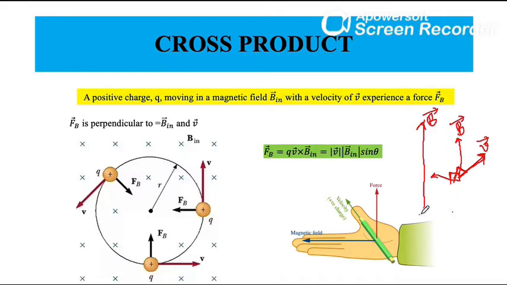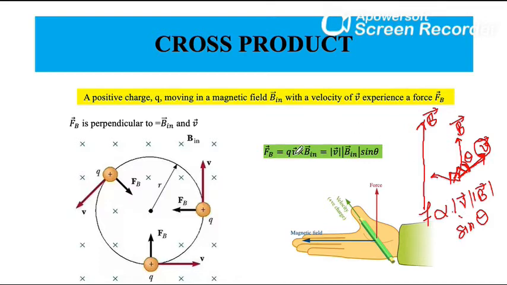Okay, so force is proportional to magnitude of the number associated with V, the length of B, into sine of this angle between motion and magnetic field. It is theta. Okay.